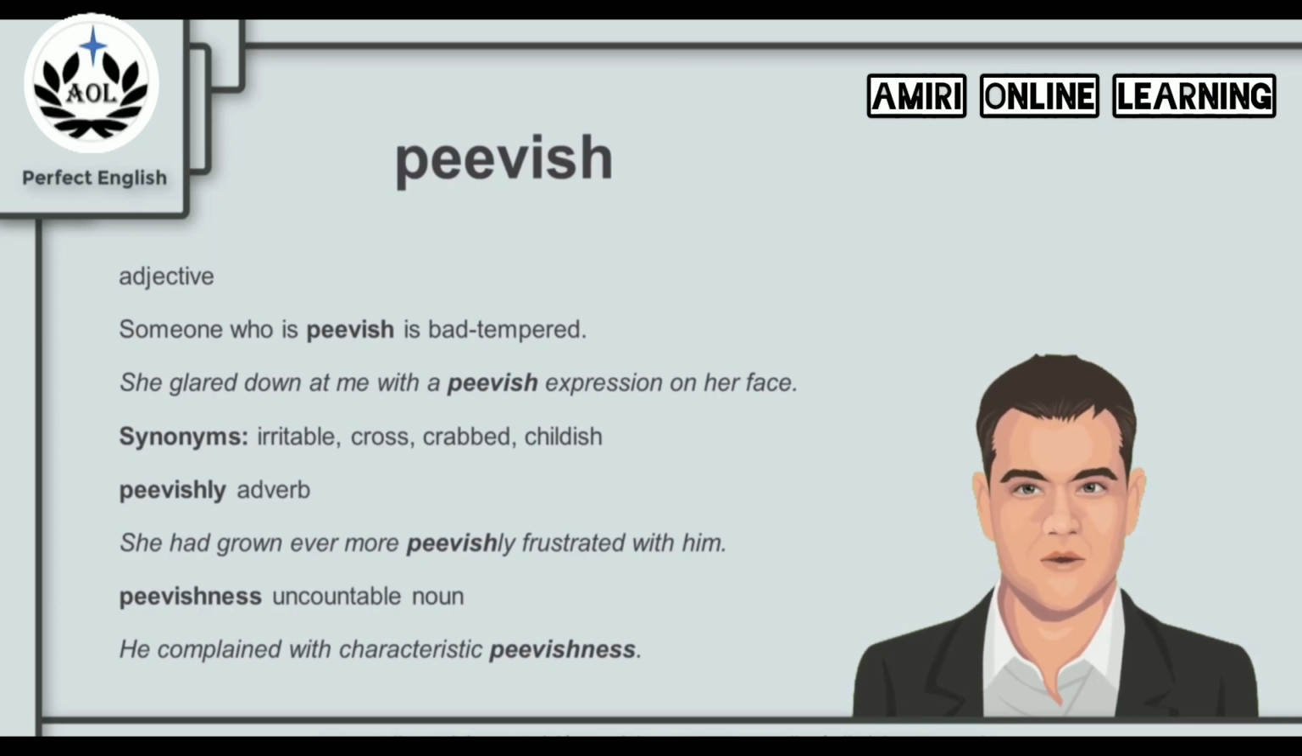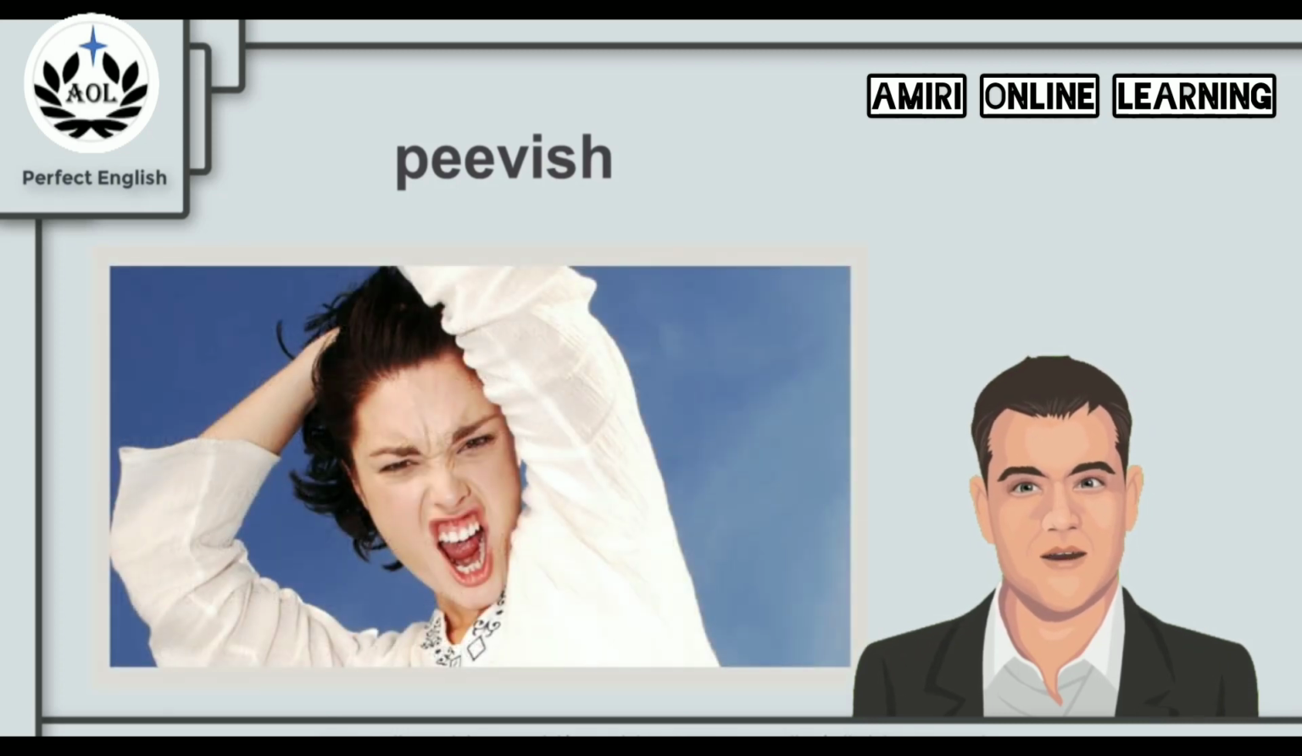We can use peevishly as an adverb. For example, she had grown ever more peevishly frustrated with him. And we can use the word peevishness as an uncountable noun. For example, he complained with characteristic peevishness. So the next time you remember the picture of this girl with this look on her face, remember the word peevish and what it means.